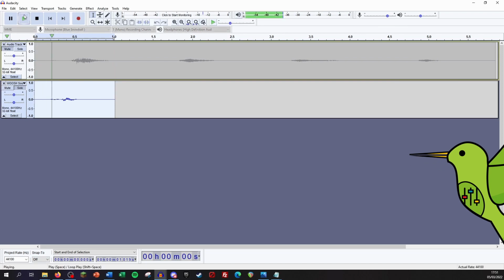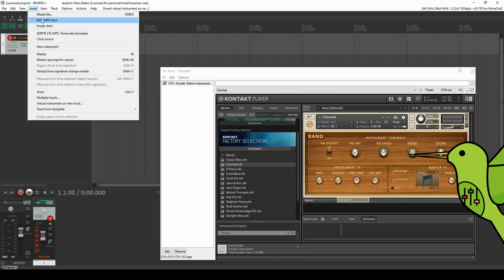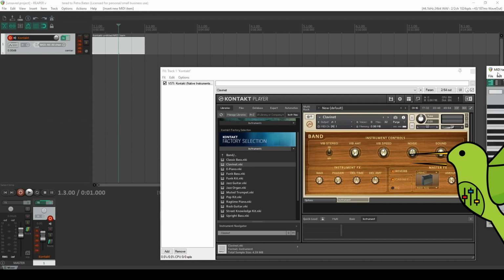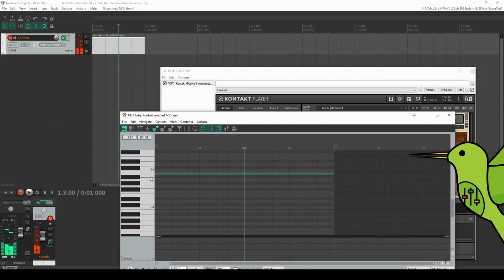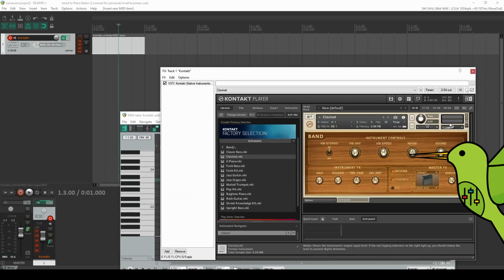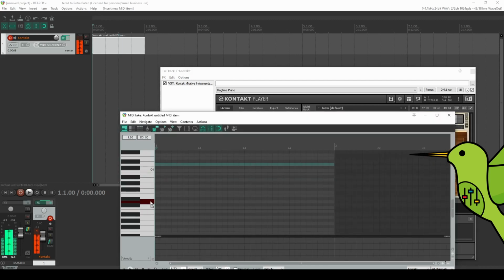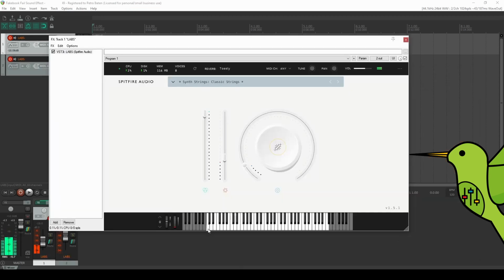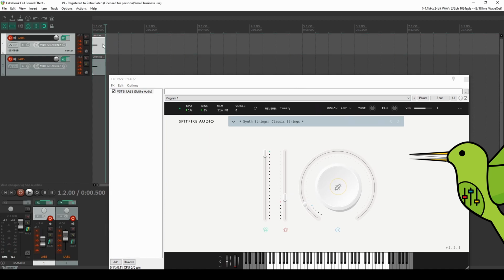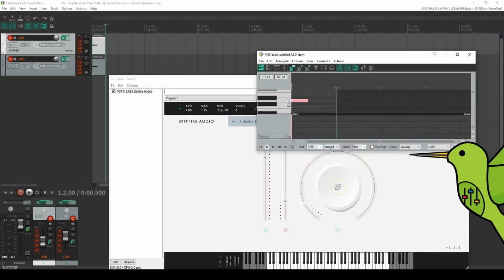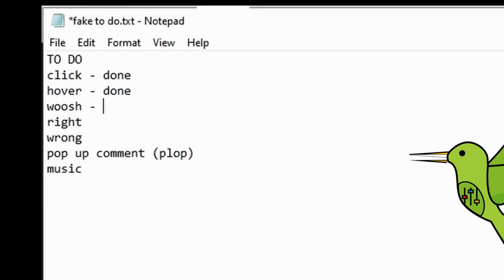Now for the next few sound effects, I will be using my second technique, which means going through different instruments and figuring out the best fit for right, wrong and hovering over something sound effects. Okay, now for example, say I found this classic strings instrument, which I want to use for the wrong sound effect. Now I just simply find the right notes I want to play, and I'm off to the races. Okay, that sounds about good. Now just repeat for the rest of them, and that's all the sounds done. Alright, I'm out of here, and the music.